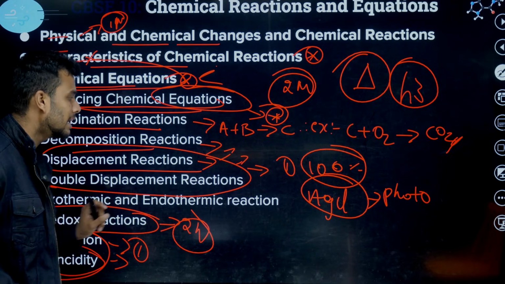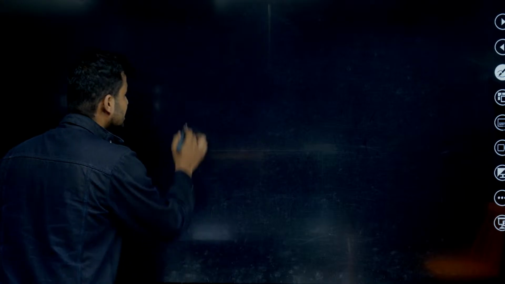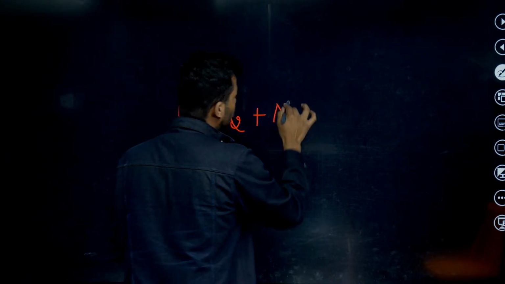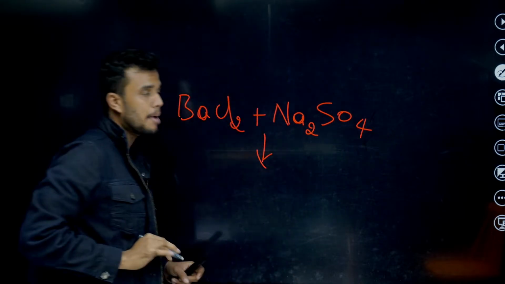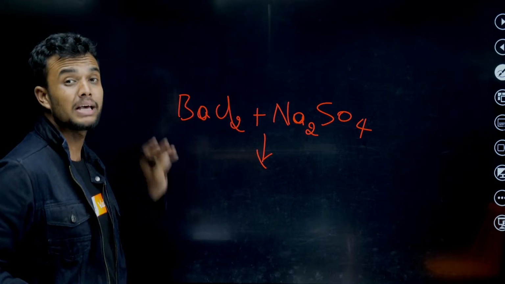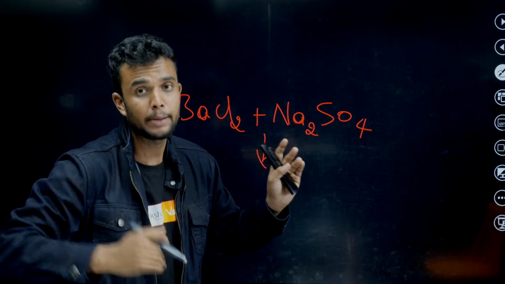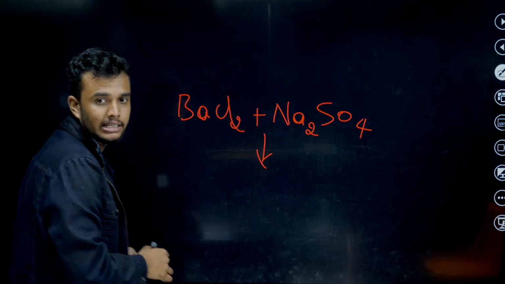What about double displacement? Both ions get exchanged. This reaction is very important, please note it down: barium chloride reacts with sodium sulfate. It is a precipitation reaction. Sometimes they give four options, and this is the best example for double displacement. Displacement is there, precipitation reaction is there, and in D, both A and C. Choose both A and C, students.